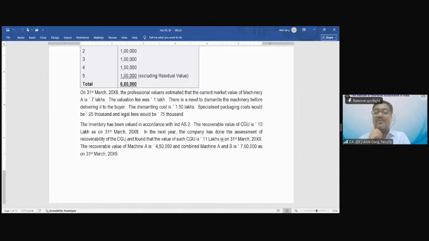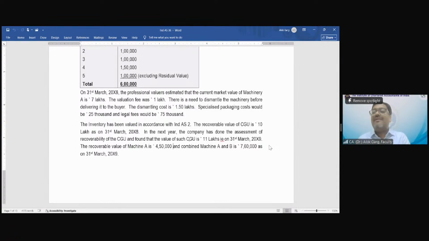What is the relevance of these two lines? The 2009 value is 1 lakh more than the 2008 value. What is the relevance of this line? Revaluation.